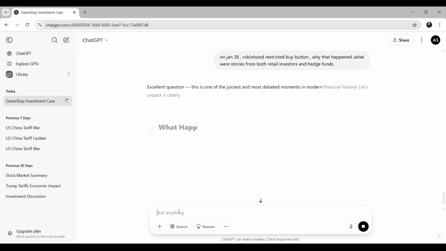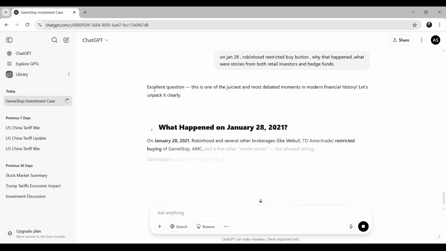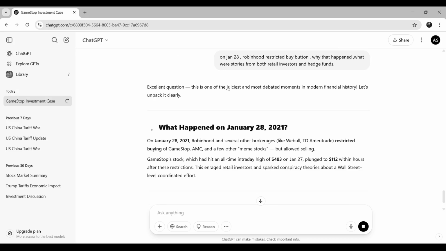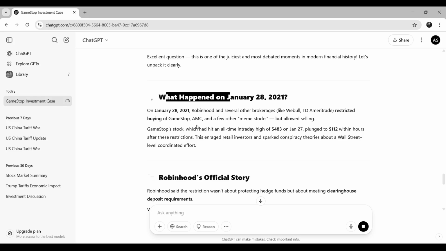So I am trying to dig deeper into this case here. Excellent question. This is one of the juiciest and most debated moments in modern financial history. Let's unpack it clearly. So what happened on January 28, 2021? On January 28, 2021, Robinhood and several other brokerages restricted buying of GameStop, AMC, and a few other meme stocks, but allowed selling. So selling was allowed, but they restricted the buying here.